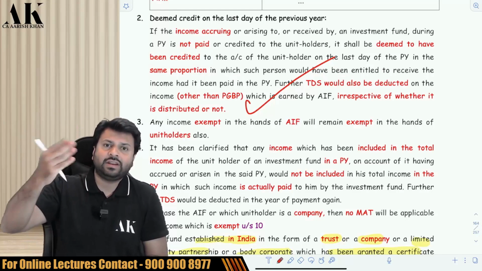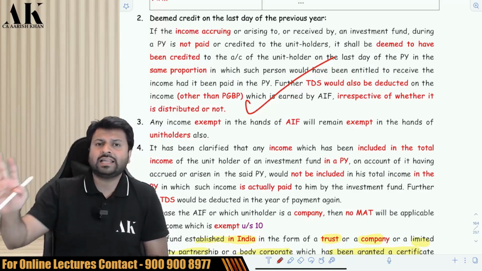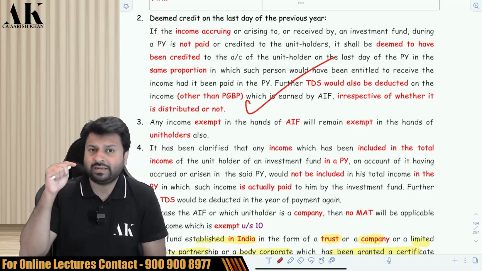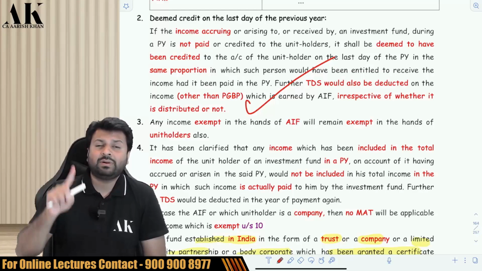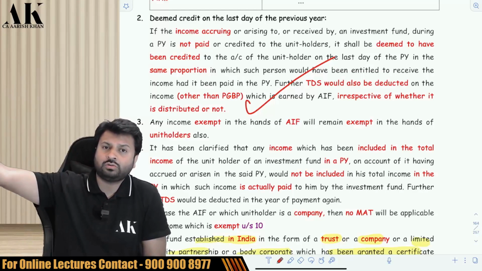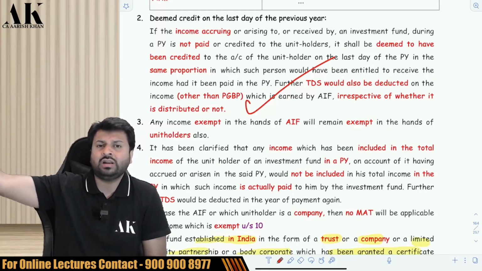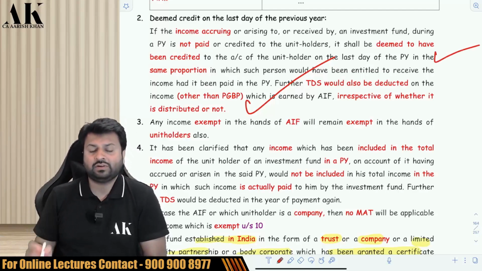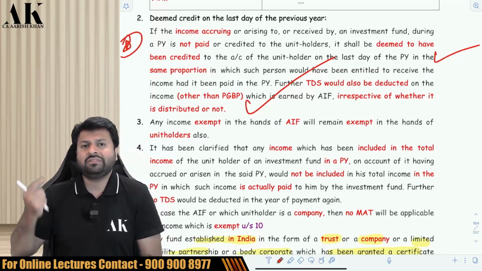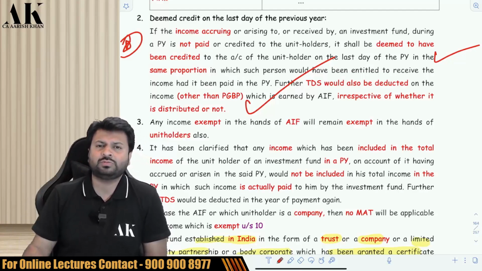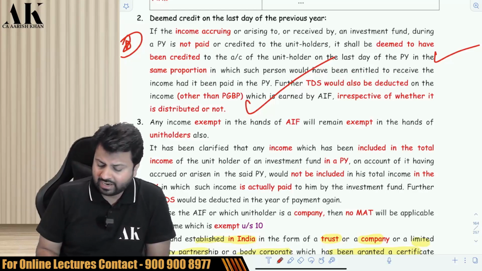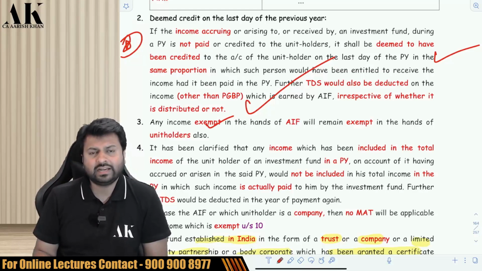And in the next year, when you distribute the remaining 300, at that time you are not supposed to deduct TDS. This concept of deemed accrual is applicable in this chapter. But in the chapter of business trust, which we are going to be doing much later on, this concept is not applicable. This concept is applicable here. Be very careful. This is a very important point. Whatever income is earned by the fund, the entire amount has to be subject to TDS, whether distributed or not distributed, it doesn't matter.